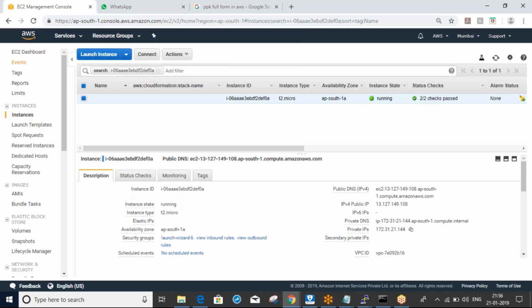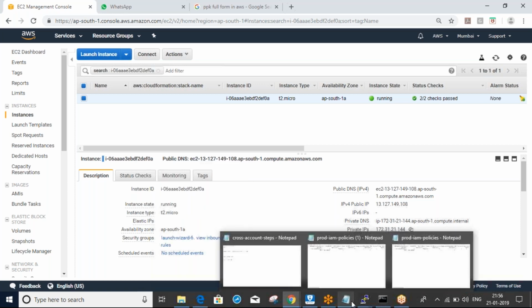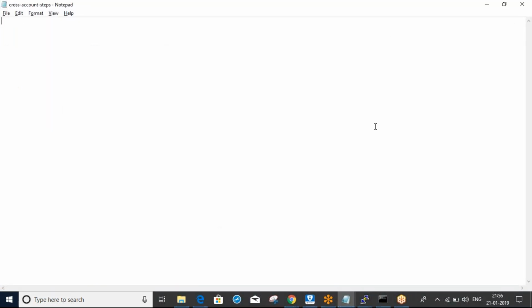Fine. Now we'll see VPC. Any idea about VPC? VPC is basically an isolated environment that you create in a public environment to safeguard your data and infrastructure. Yeah, exactly.